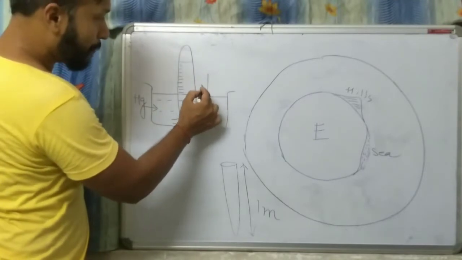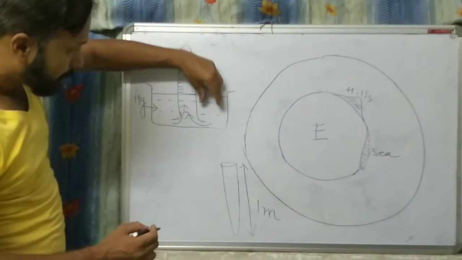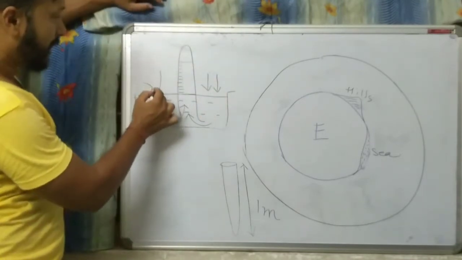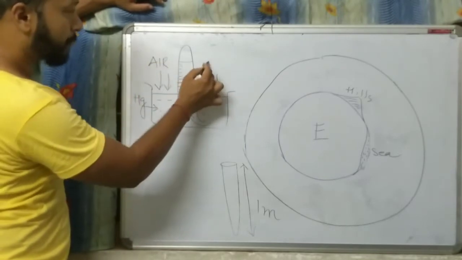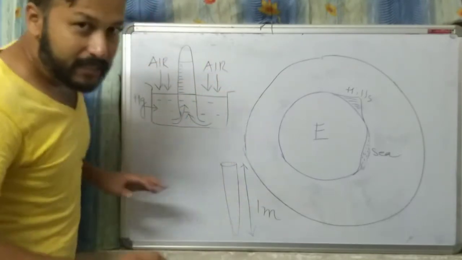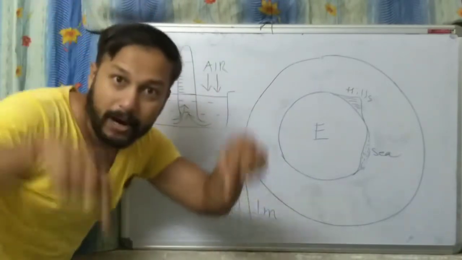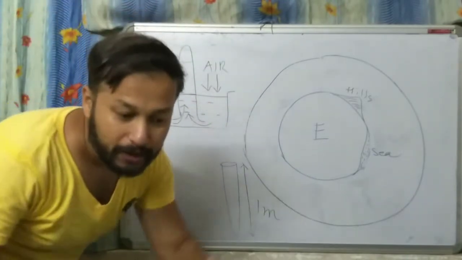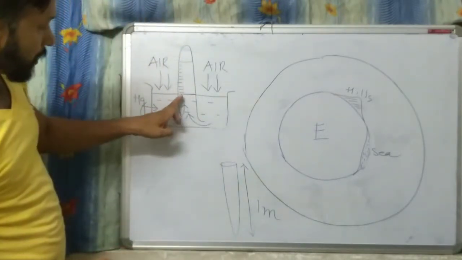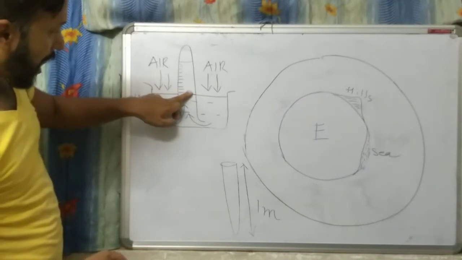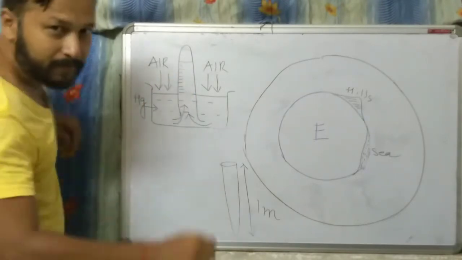Your air is giving pressure in this direction. See, this air is giving pressure this way. This air is also giving pressure this way. This is air pressure. Understood? Since air is giving pressure from both directions on the mercury, the mercury is also giving pressure upward like this, and the mercury is going up. This level of mercury is going up.